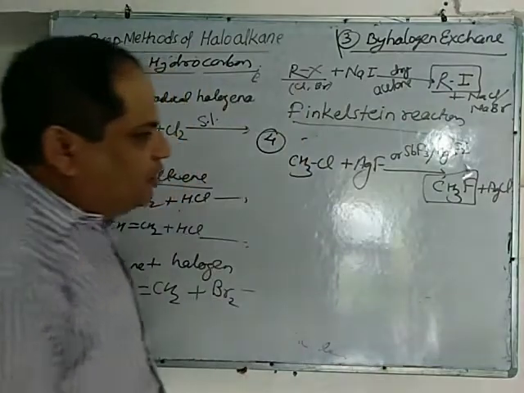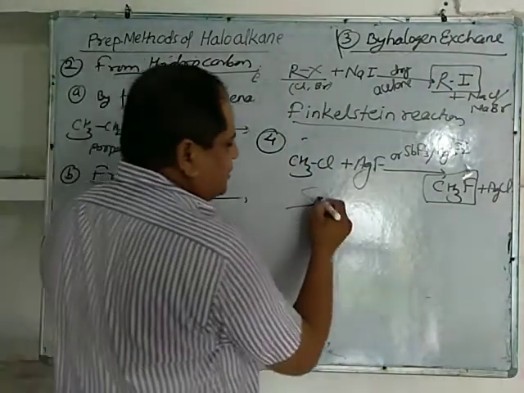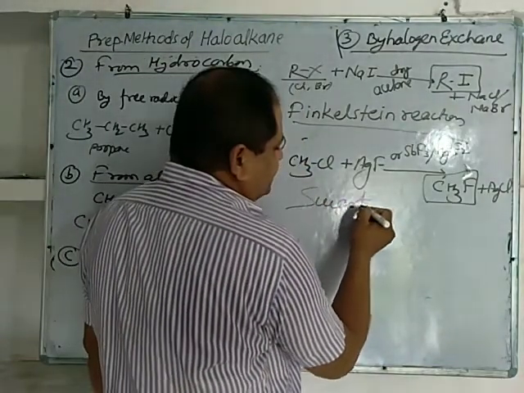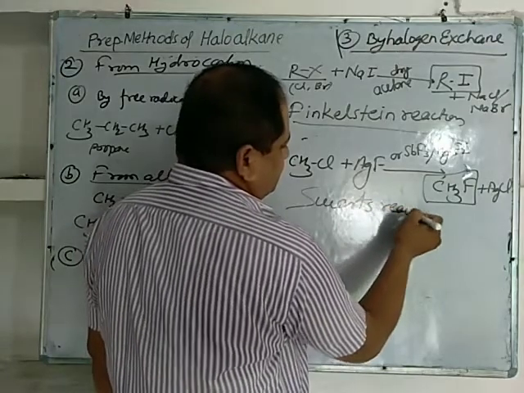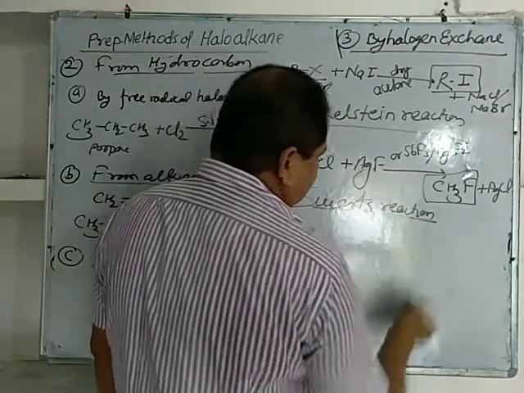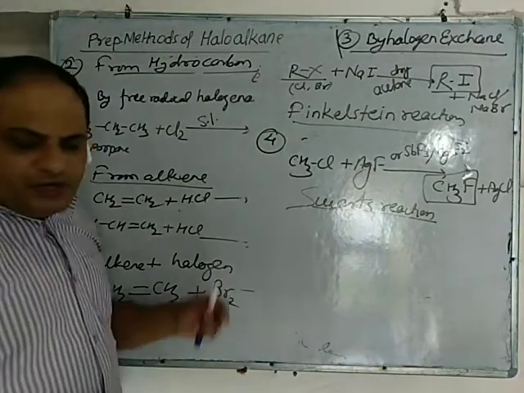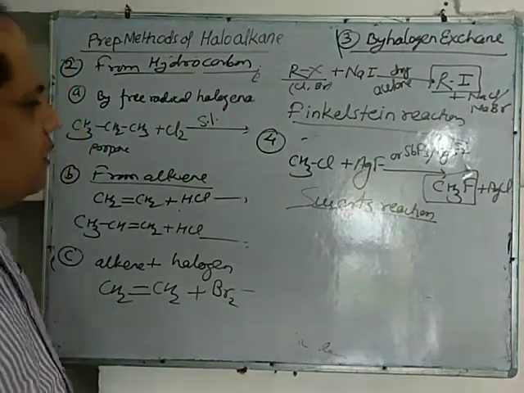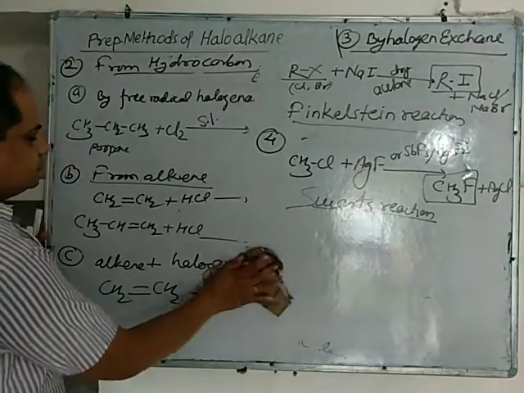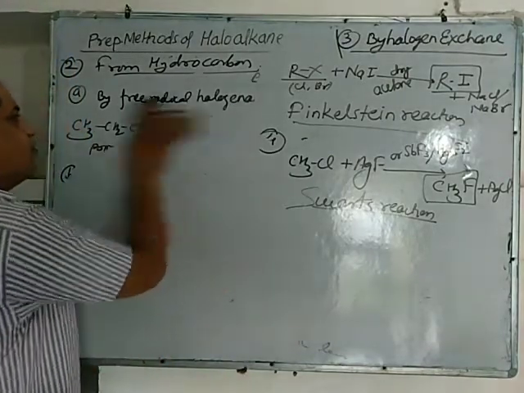Fluoromethane or fluoroalkane is formed. This reaction is called Swarts reaction. So these are the preparation methods of haloalkane.